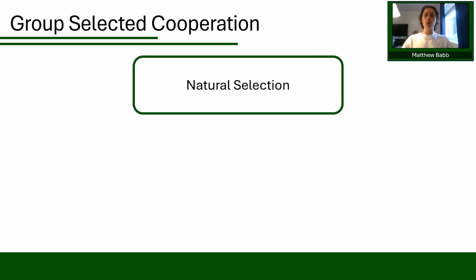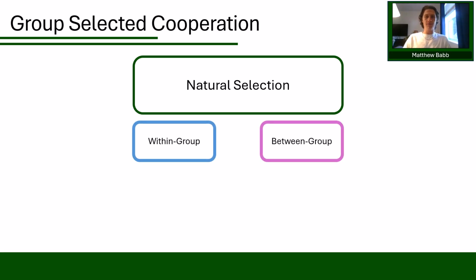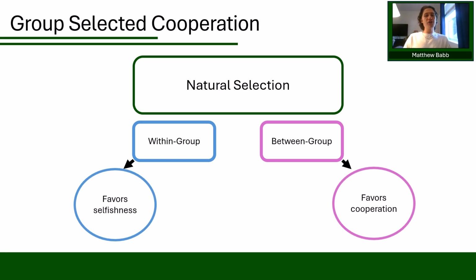The last pathway we'll look at is group-selected cooperation. This framework emphasizes that natural selection can operate at two levels at once, within groups and between groups. At the within-group level, selection tends to favor selfishness. Individuals that take more than they give can sometimes outcompete cooperators in the same group. But at the between-group level, groups with more cooperation tend to function better, survive longer, and outcompete the groups that don't show cooperation. This sets up a kind of tension. Selfishness can pay off within a group, but cooperation can make the group as a whole more successful. If between-group selection is strong enough, cooperation can evolve even when it's costly to individuals.